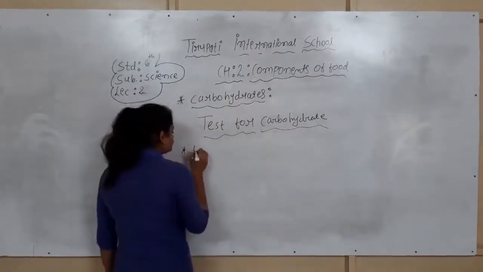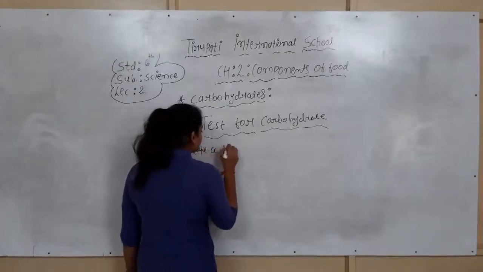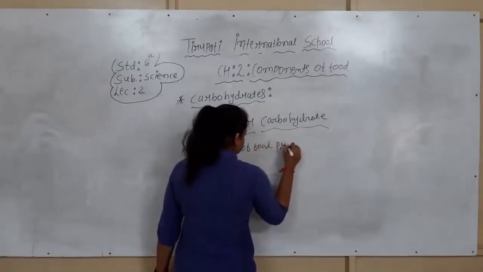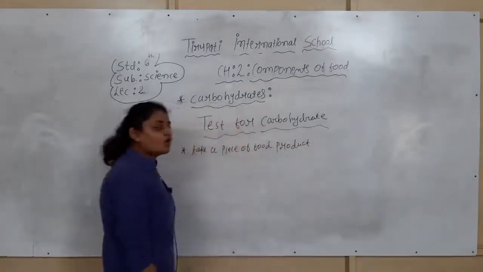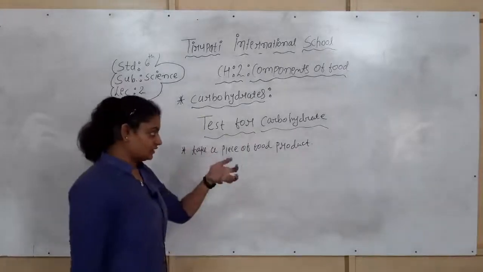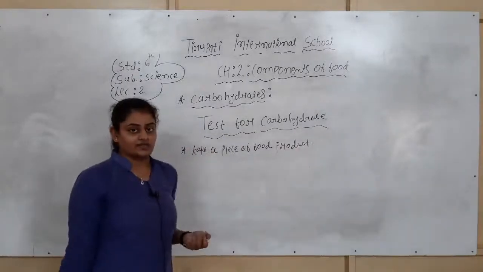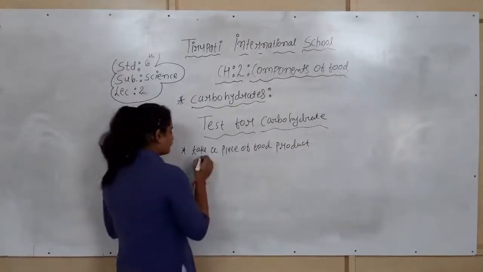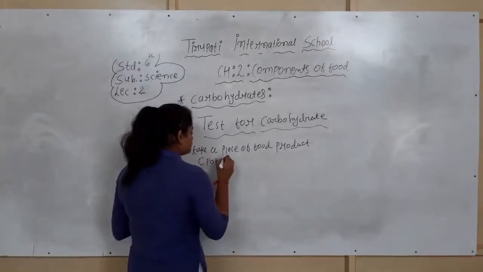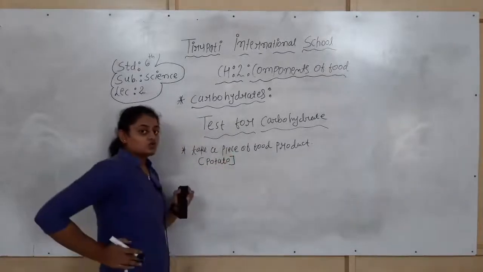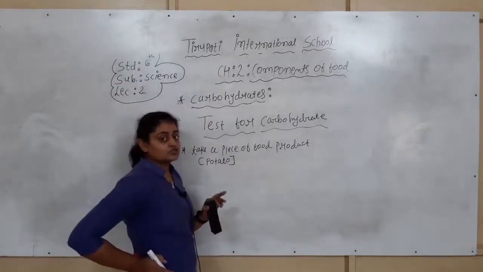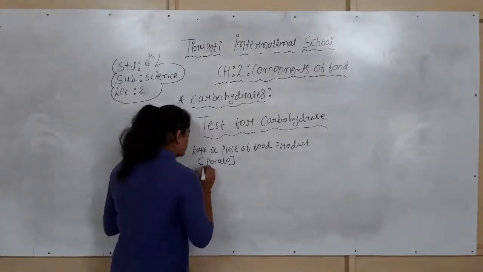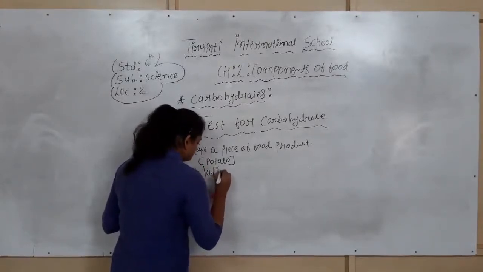What should we do? We have to take a piece of the food product in which we want to sense the carbohydrate, in which we want to know whether carbohydrates are present. We can take a piece of potato, or whatever product is a source of carbohydrates. Then we apply tincture iodine, or the iodine solution.